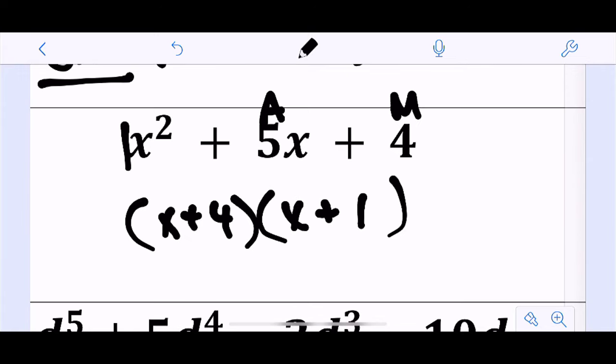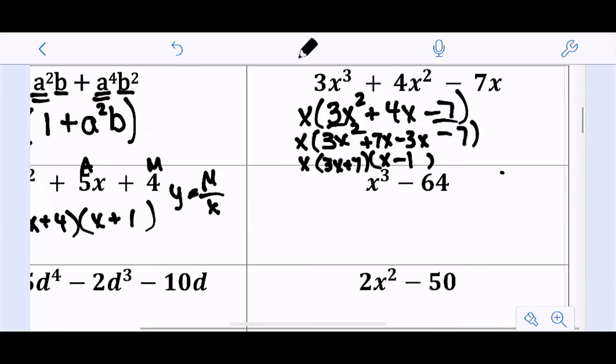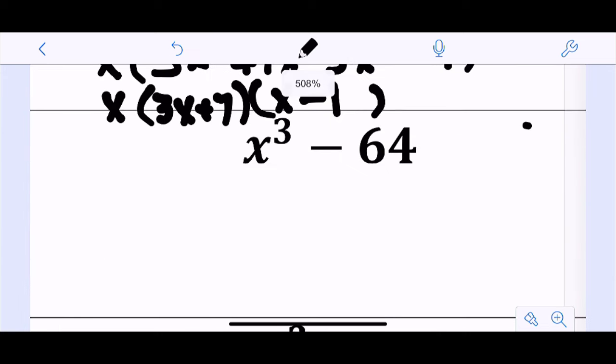Remember that you can always put in your calculator the number you want them to multiply to over x. So you can always put that in your y equals, and that will give you all the factors. So look for integer pairs there. All right, let's do maybe 1 or 2 more. So let's look at this one.